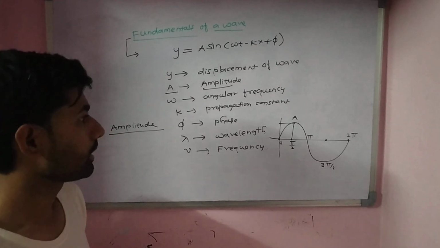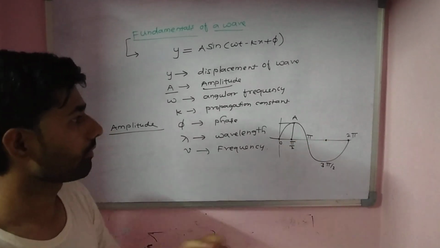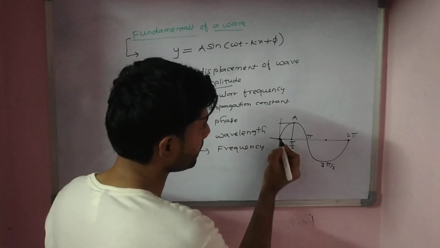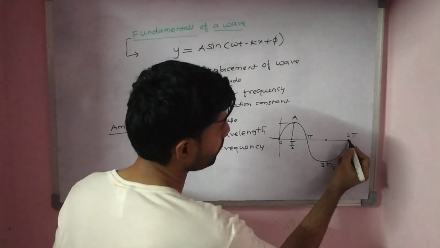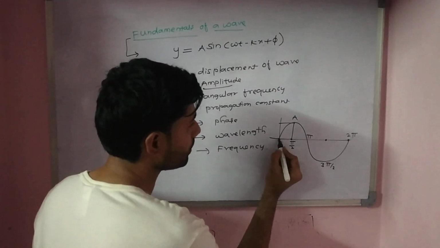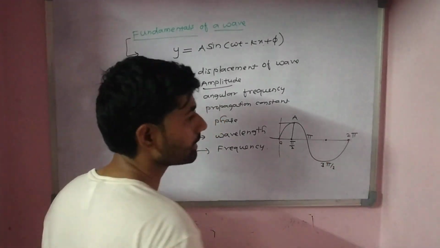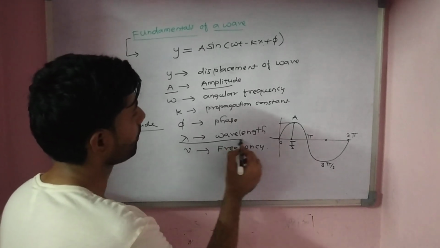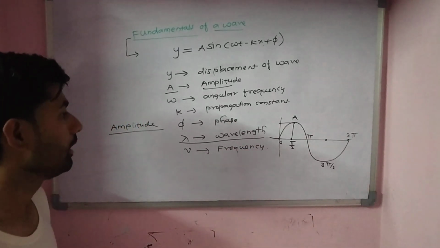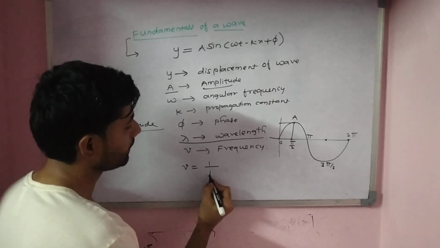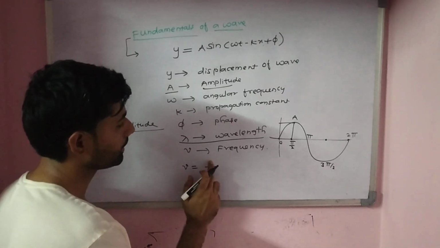For a complete wave cycle, the distance between two consecutive points which have the same phase is known as the wavelength. Frequency is the number of cycles, or oscillations, per second.